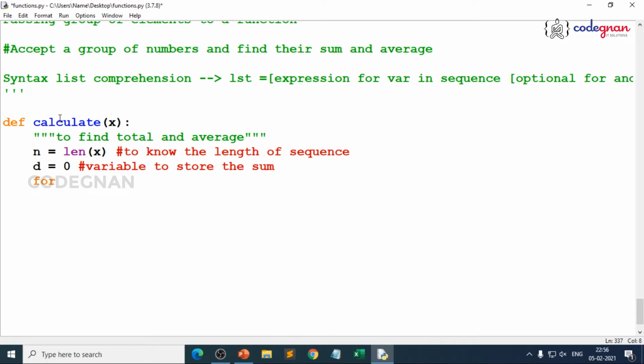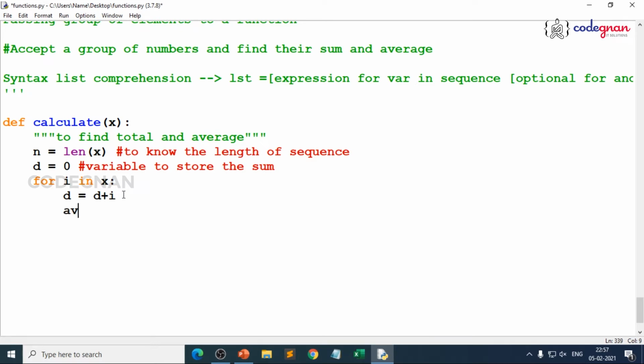There you go. You start writing your control statement. So, I give for i in, what is our list here? Not n, n is length, sorry. What is your list here? x. So, for i in x, what do you do? You just try to update the sum. So, d is equal to d plus i, because i is each and every value, and then what you are trying to calculate over there. Let me make here d is sum.